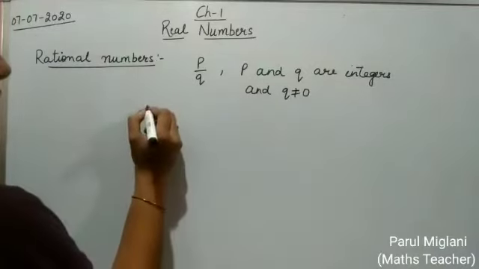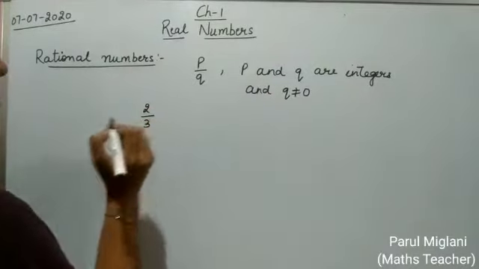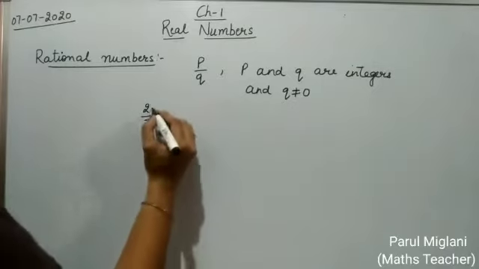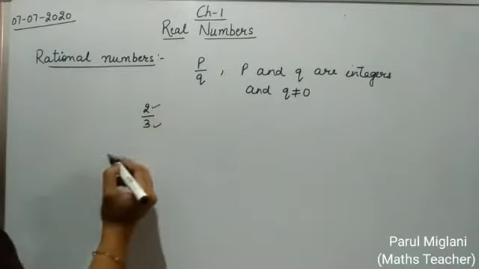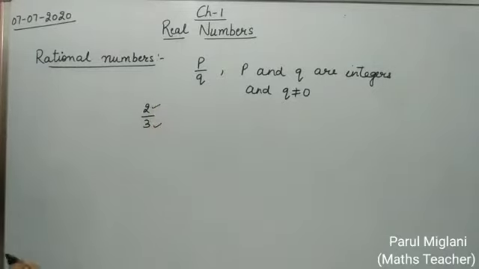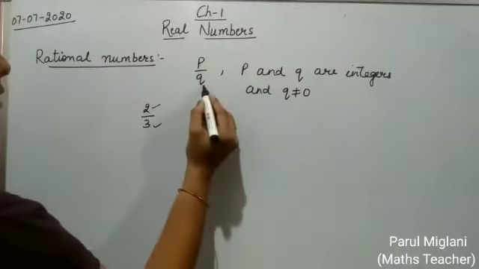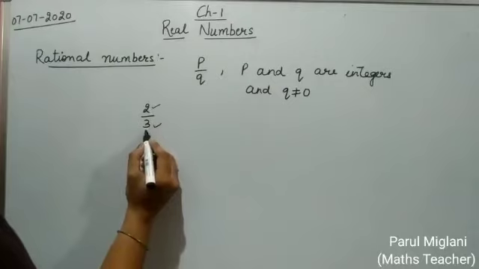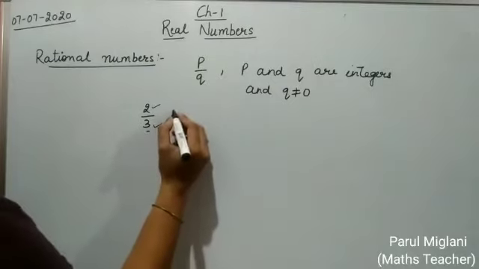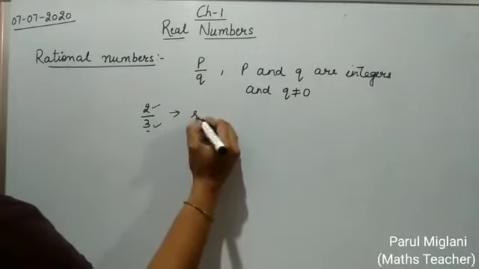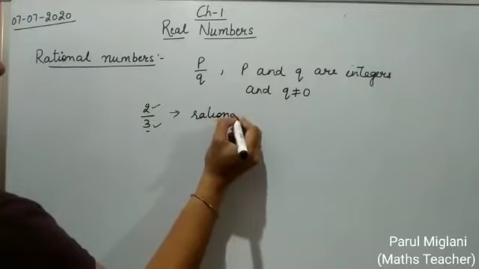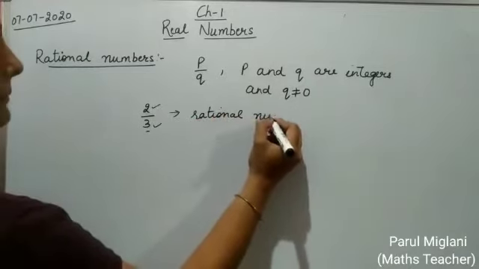For example, 2 by 3, where 2 and 3, these both numbers are integers, and Q means denominator. Denominator is not equal to 0, so we can say that 2 by 3 is a rational number.